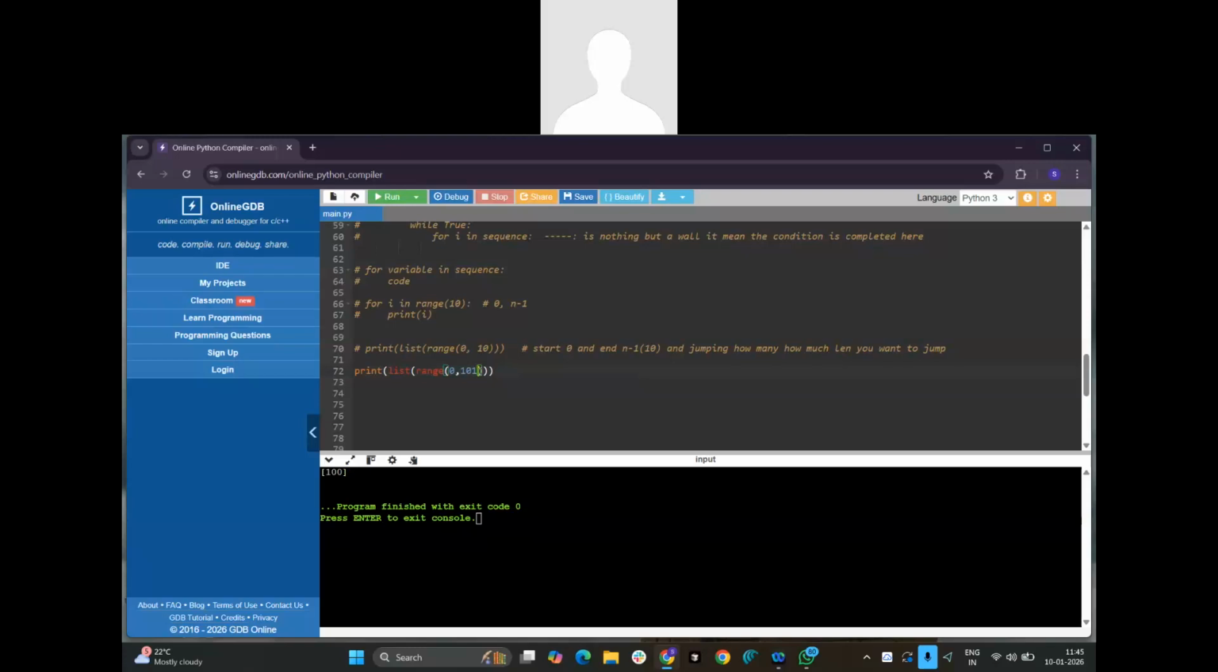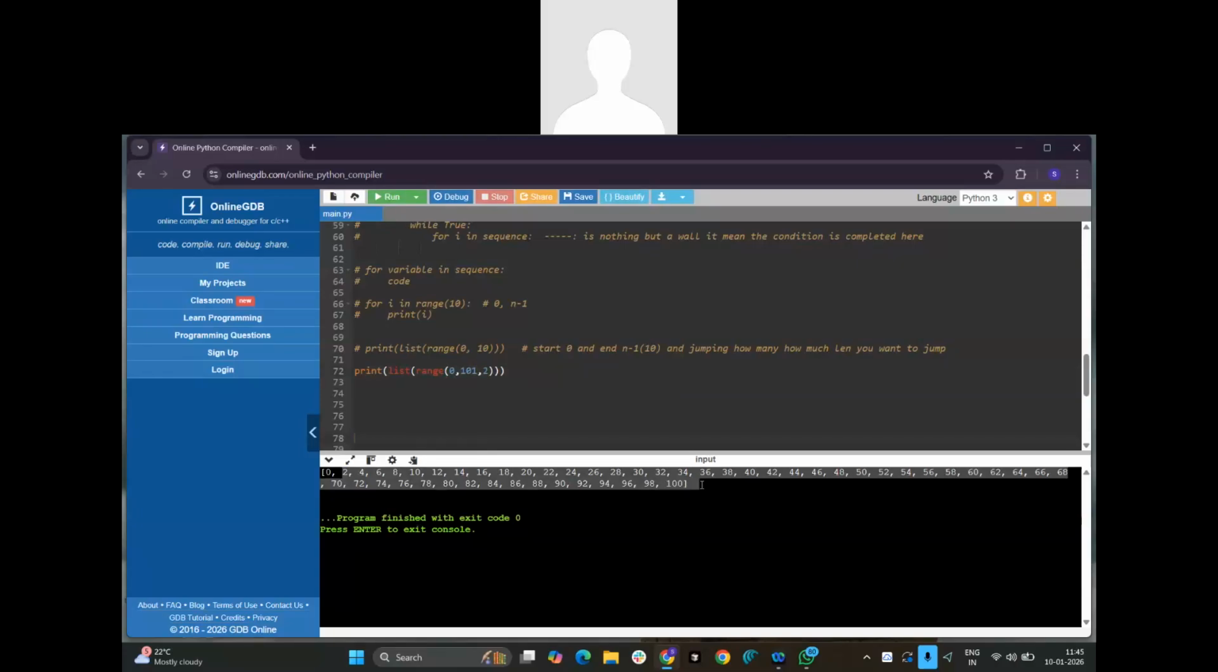The same way, if you want to jump only to the even numbers, this is the starting and this is the ending, and the other one is how much you want to jump. If you consider 2, then it will jump only by 2: 0, 2, then 4. We'll get only even numbers. These are only even numbers.